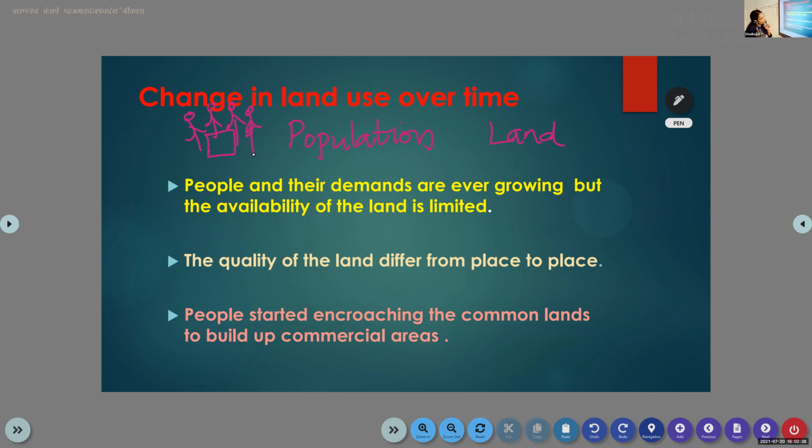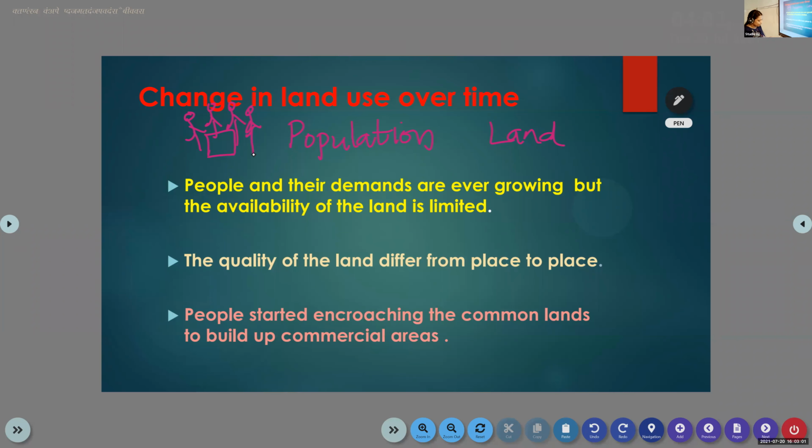As a result of this phenomenon, what will happen? People started to utilize the land, and the pressure on the land will increase. That means people started to make use of the land for their own purpose. If the population is high, the pressure on the land will increase.